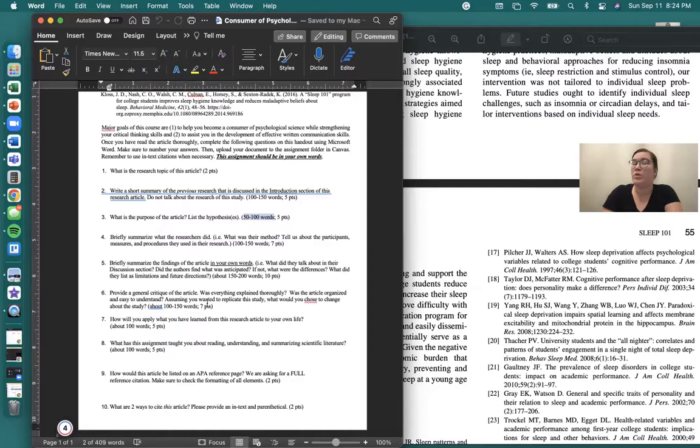So you're not pulling this from the article. This is your own opinion. If you're like, I hate this article and I didn't understand it, and this is how it was unorganized, tell me that. That's fine. But I want you to use your own words.